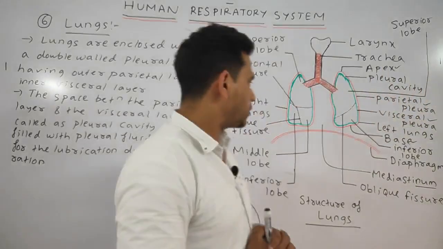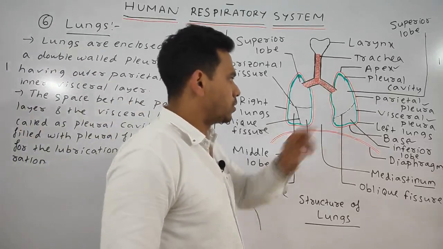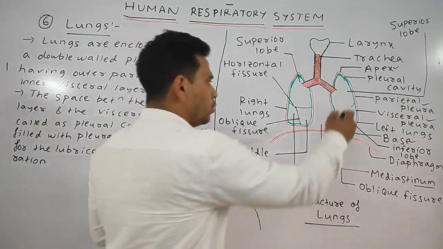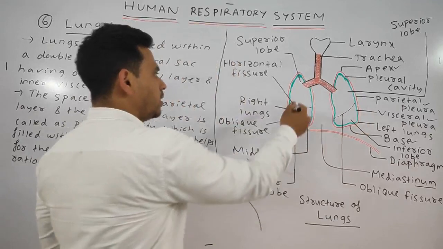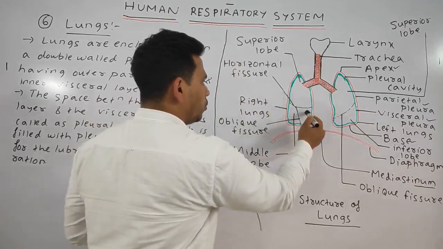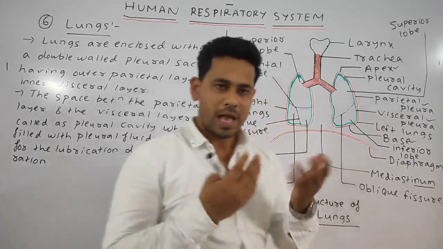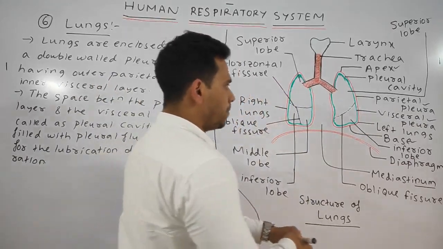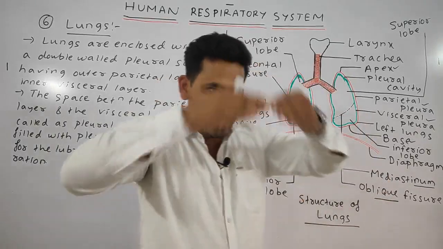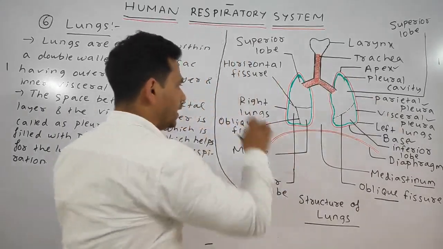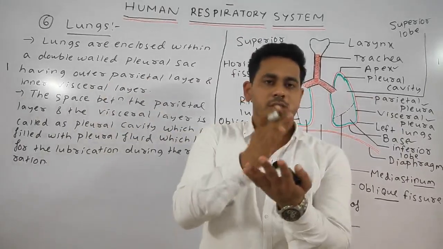Next thing, we can see the left lung consists of two lobes, means it is divided into two lobes, whereas the right lung is divided into 1, 2, 3 lobes. Lobes means it is divided into some divisions. How is the division done? You can see here. Oblique means like this, so this division is called the oblique fissure. If it goes straight, it is called the horizontal fissure. Fissure means something which divides something.